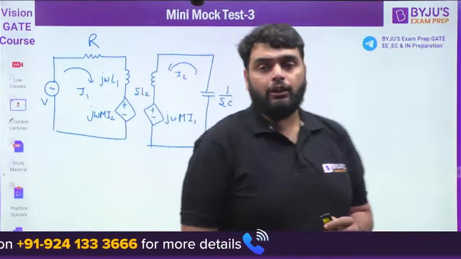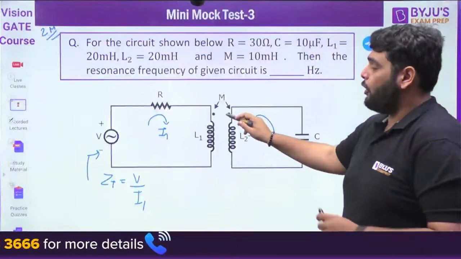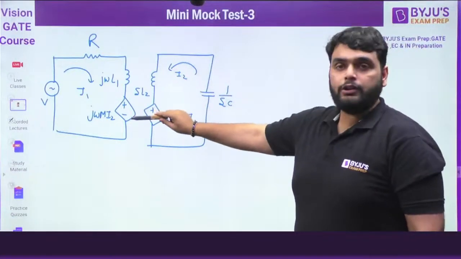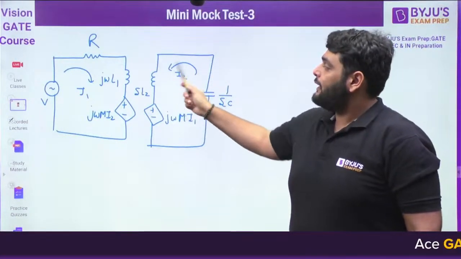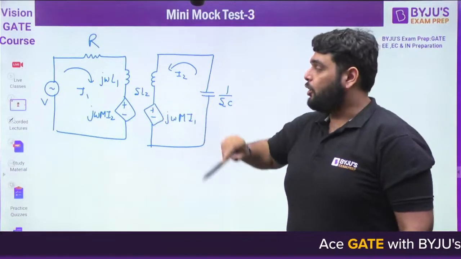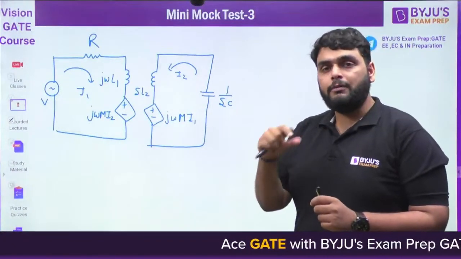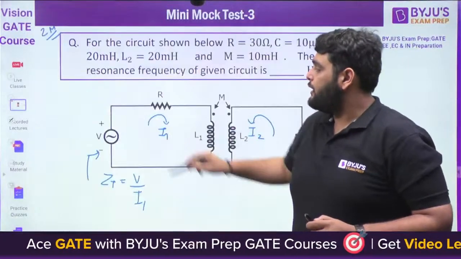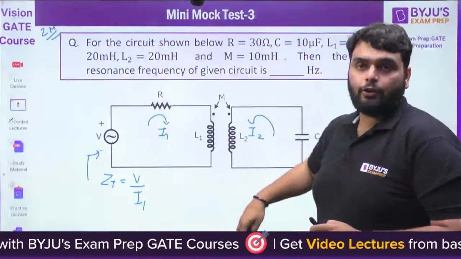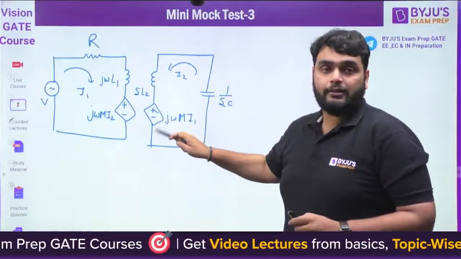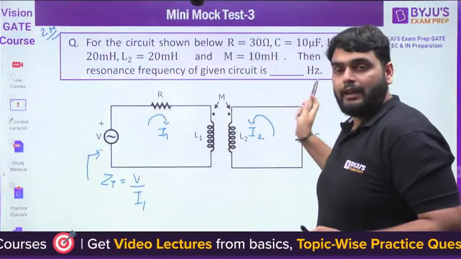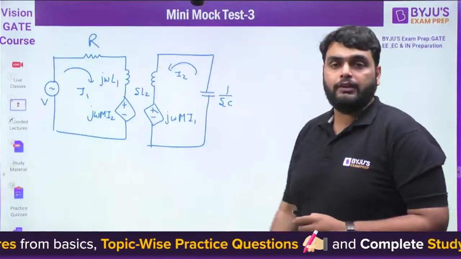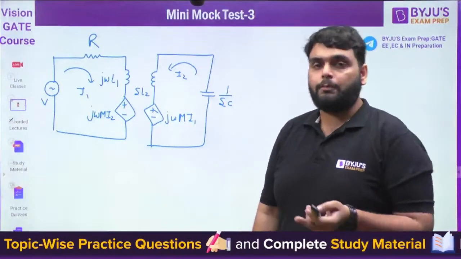Okay. Now let me tell you guys, whenever the two currents are entering the dot, you have to replace by the dependent voltage source such that the polarity is that they are entering the dot. Dot means the positive. Remember this. So for a dependent source, I have to write down positive here because I1 and I2 are entering the dot. If you assume the current in reverse direction, then the polarity here will also be reversed. Remember this. This is the meaning of dot polarity.